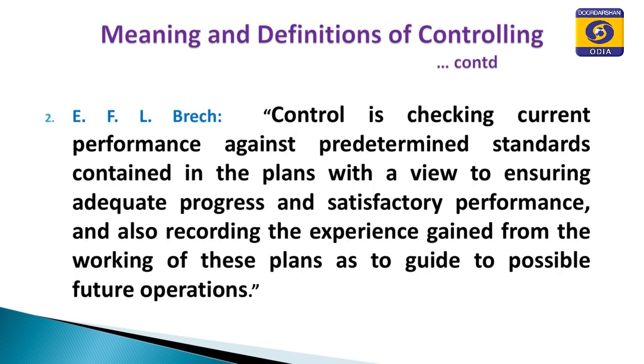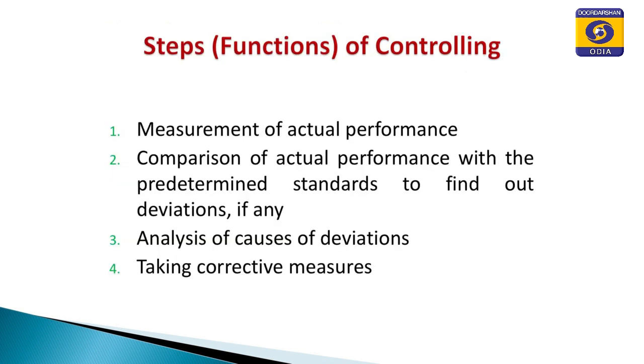E.F.L. Brech: control is checking current performance against predetermined standards contained in the plans, with a view to ensuring adequate progress and satisfactory performance, and also recording the experience gained from the working of these plans, so as to guide possible future operations. These are the 4 important steps of controlling.